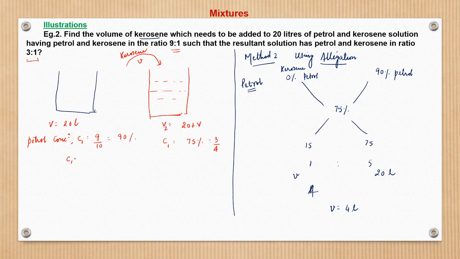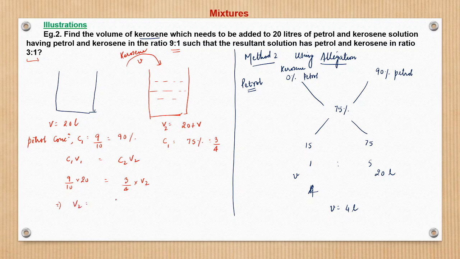So we know that C1 V1 is equal to C2 V2. Since we are adding kerosene, the amount of petrol in case 1 would be the same as the amount of petrol in case 2. So here C1 is 9 by 10 of 20. That would be equal to C2, which is 3 by 4, into V2.